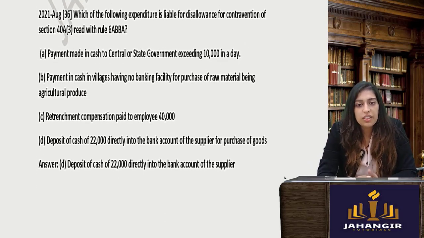Which of the following expenditure is liable for disallowance for contravention of section 40A(3)? Payment made to central or state government exceeding 10,000 a day. No. Payment in cash in villages. Obviously, if there is no banking facility, you will have to do that. Retrenchment compensation paid, that is also allowed.